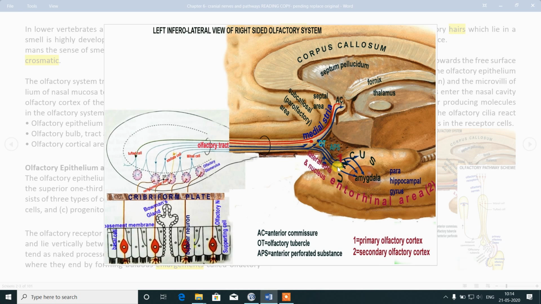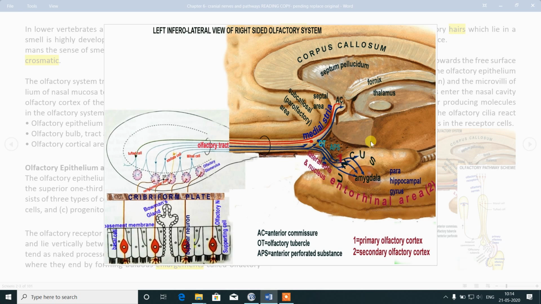Lateral olfactory stria, the fibers, they are terminating in this cortical area. This area is known as uncus. It is a U-shaped area of the limbic system. Okay, lateral to this area, uncus, that is known as entorhinal area.